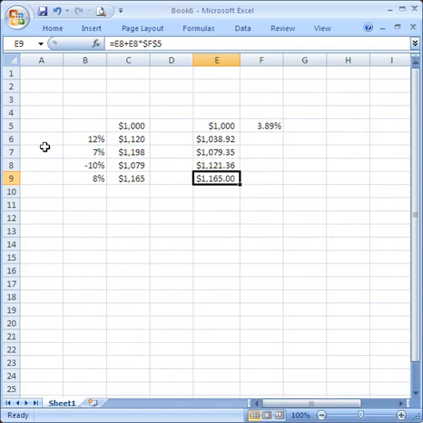And we only stop to notice that the relatively large increases in most years, 12%, 7%, and 8%, are considerably outweighed or counterbalanced by the single year of poor performance, minus 10%. A 5% savings account, at least in terms of the rate of increase, would be a better investment.